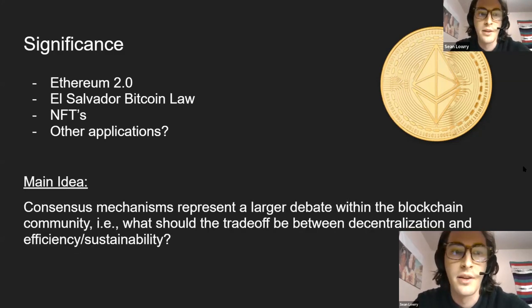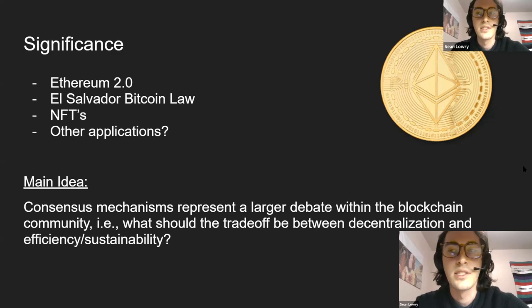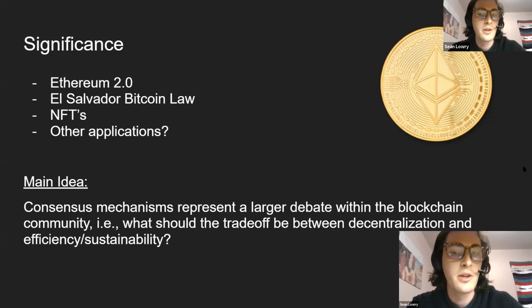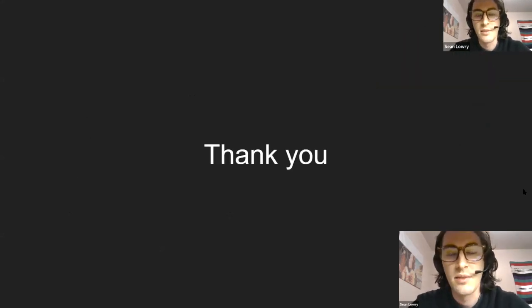And the main idea I have here is just that consensus mechanisms represent a much larger debate within the blockchain community. That is, what should the trade-off be between decentralization and efficiency and sustainability? You have Bitcoin, which has superior decentralization, but they're kind of behind the game on efficiency and sustainability. And then you have new blockchains like Ethereum, which are pushing ahead to try and pick up the slack. And it's going to be interesting to see how it pans out in the future. That's my talk. Thank you for listening.